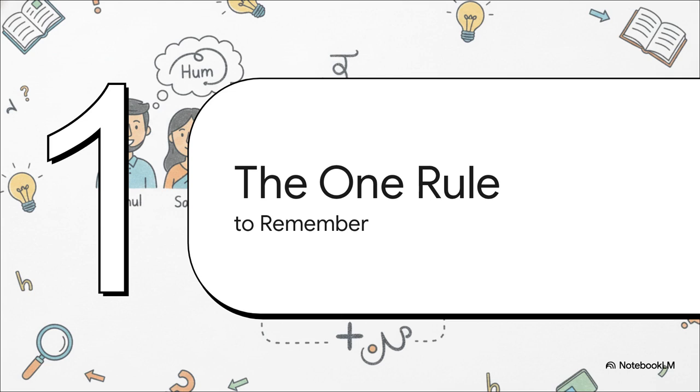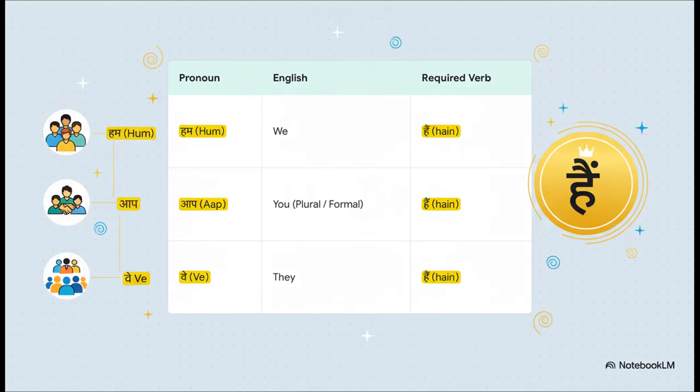Okay, we've gone over quite a bit. But honestly, it all boils down to one simple, incredibly powerful rule. If you forget everything else from today, please remember this next part. And here it is. This is the golden rule, the main takeaway. Whenever you use hum, aap or ve, the sentence is always going to end with hain. No exceptions. Think of them as a team. They always go together. If you can master this connection, you've pretty much mastered plural sentences in Hindi.